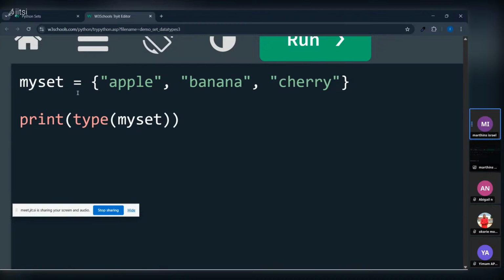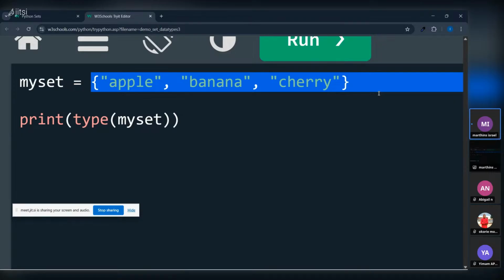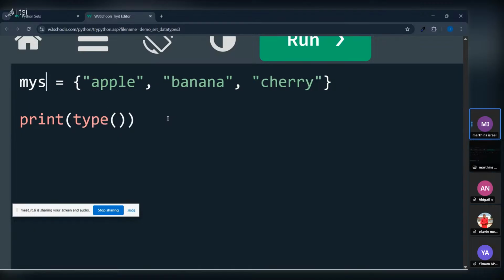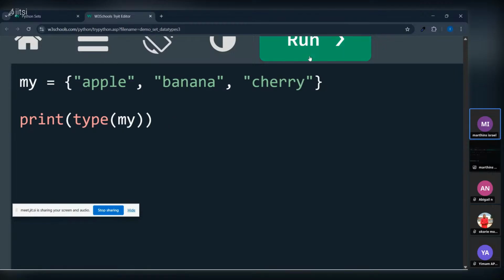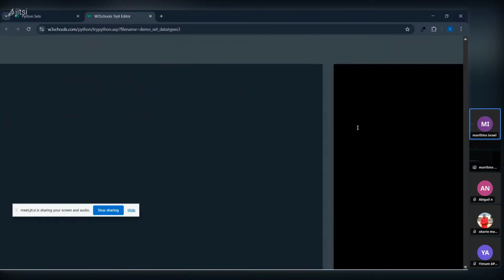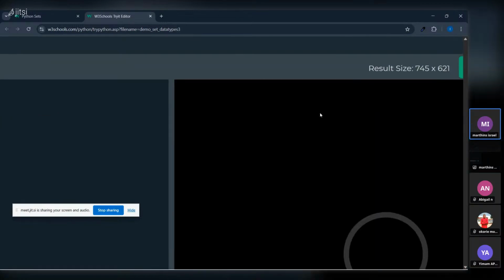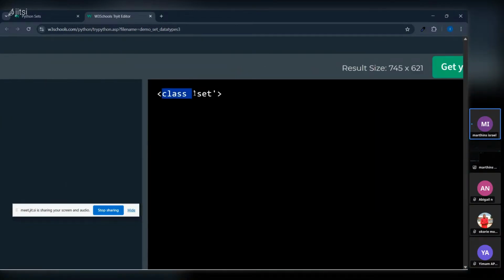So we are saying the type. For example, as a data analyst, maybe Moses has given you this type of data to work with. To check what type of data that is, you can use type. You can call it my set, you can call it anything, since you know variables now. When we run, it will tell us what type of set we're working with. So it's loading. It's telling us this is a class of set.